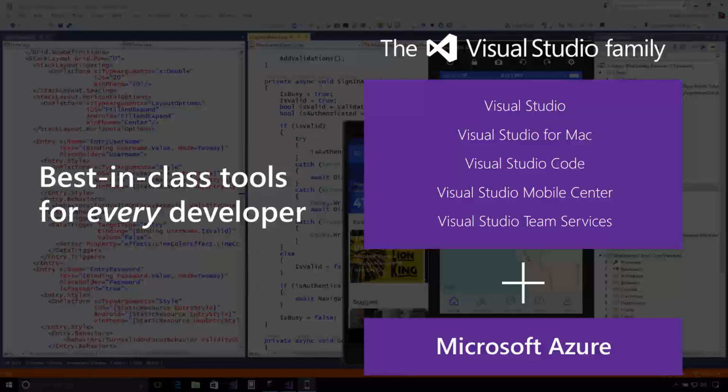VS Code, which is a rich text editor with some really cool tools in it. The brand new Visual Studio Mobile Center, which is your one-stop shop mission control for your mobile applications. And of course, Visual Studio Team Services. So every single thing in the DevOps and source code repos that you need are all there. And when you combine this all with Azure, you really have every single thing that you need as a developer for your front ends, your back ends, everything like that.